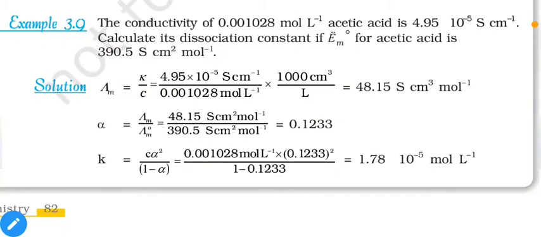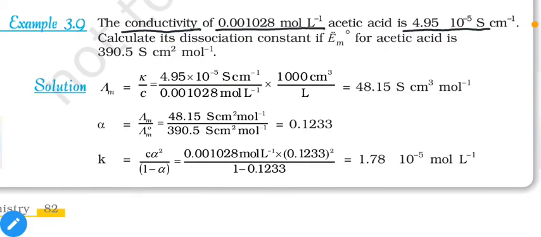Last example: the conductivity of 0.001825 mole per liter acetic acid is 4.95, so it is a very low value, 4.95 into 10 raised to minus 5. Calculate its dissociation constant if lambda m naught for acetic acid is 390.5. First of all, note that this value 4.95 into 10 raised to minus 5 is the conductivity of the given solution. It is not molar conductivity.